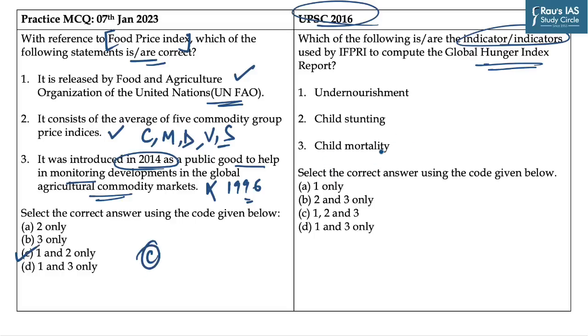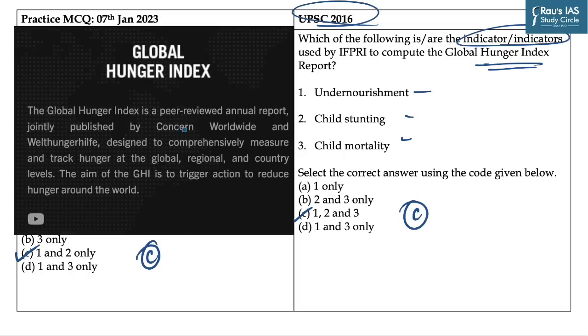And the answer to the previous year question is also C, as all three are the indicators of the Global Hunger Index. And you must be aware that the Global Hunger Index, which was previously released by this organization, is now released by Concern Worldwide and Welthungerhilfe. Try to remember this fact.